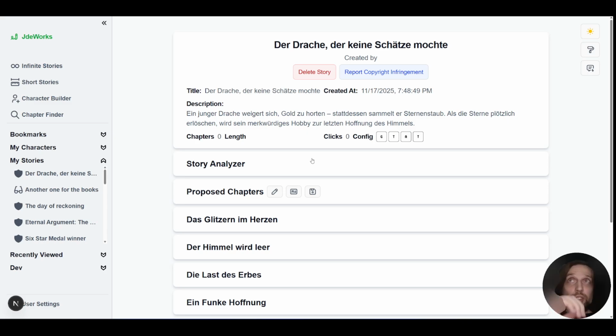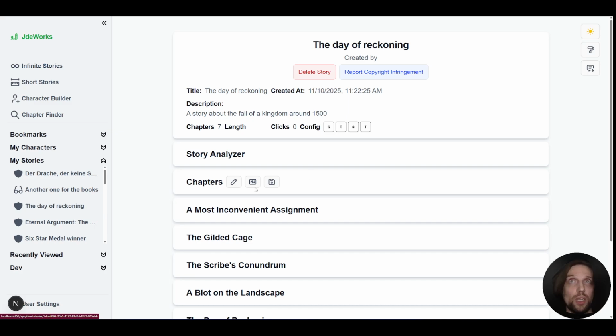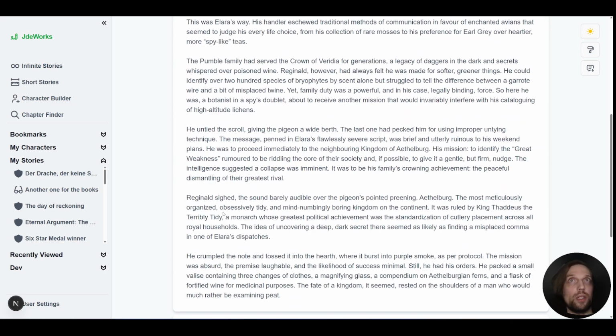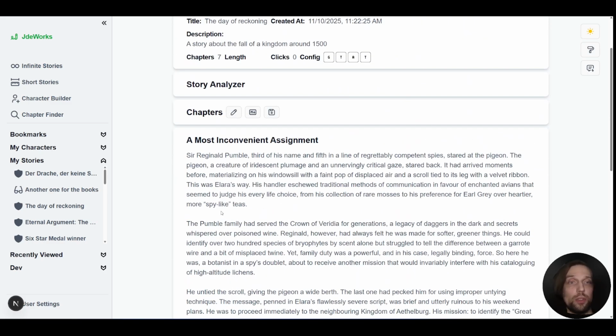Now, let's imagine you already created a story, and I'll use one that I've been working on already in English, because then everyone can understand it, potentially, and want to optimize that story, right? It is great to have a first draft, and the first drafts here are, let's call them reasonable, because I wouldn't want to call them bad.